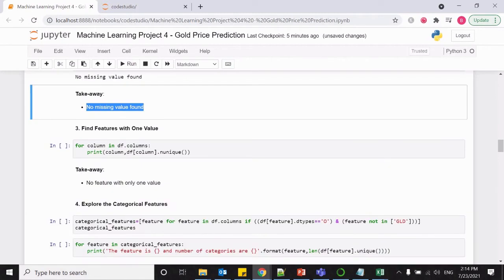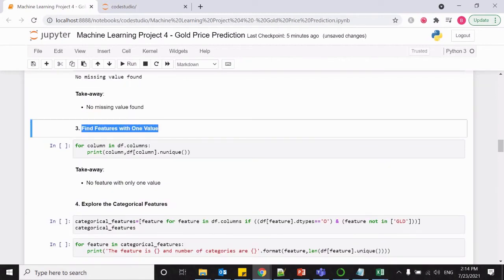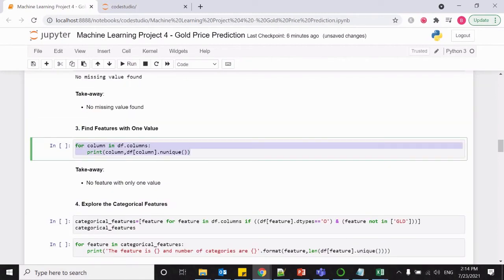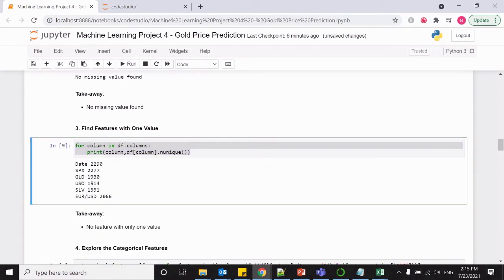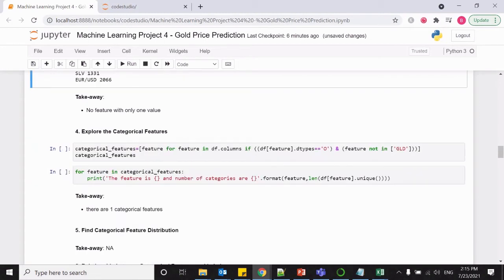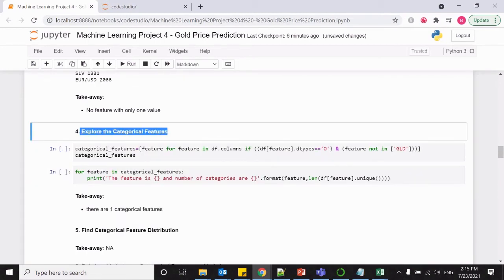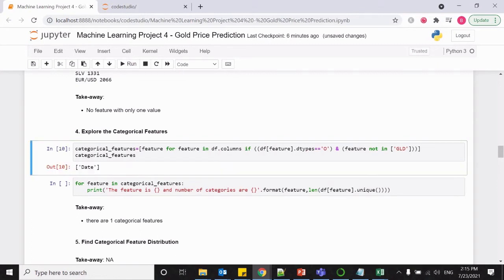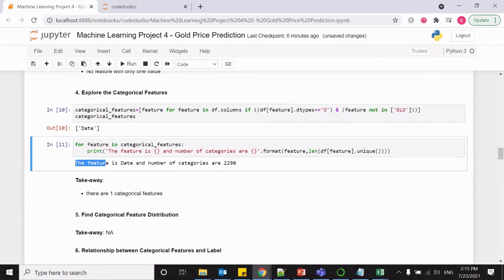Now the third step is finding the features having only one value. So for that I wrote the code like this. Okay. So you can see the unique values. So there is no feature available with only one value. Now let us explore the categorical feature from the given data set. So here is the code. So basically, date is non-numerical. We can treat it as a categorical feature. Let me run one more code. So the feature is date and the number of categories is 2290 unique values.